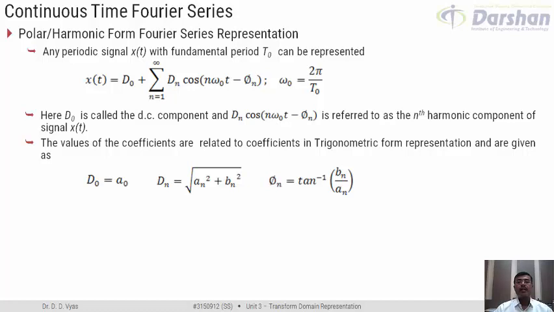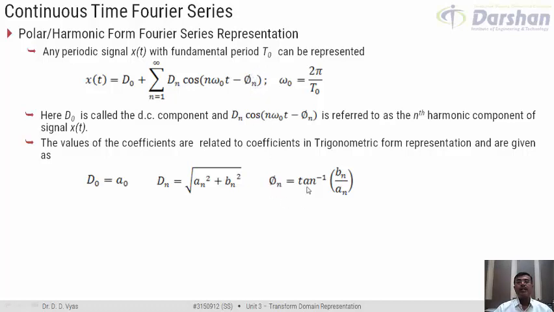For such a component, the coefficient dn is defined as under root of an square plus bn square, where an square and bn square are nothing but the coefficients which we have defined in trigonometric form representation. The thing that remains is the phase angle phi n.